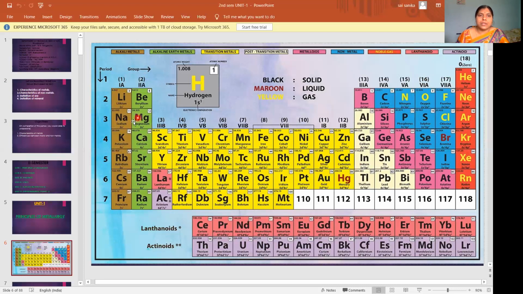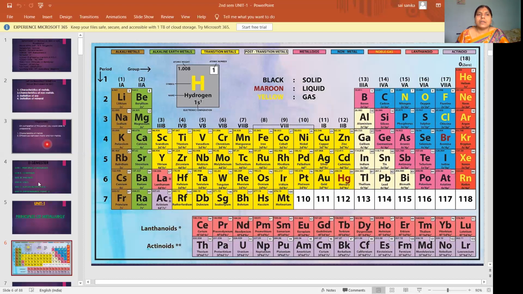Sodium, magnesium, calcium, potassium, barium are all metals. Fluorine, chlorine, bromine, sulfur, oxygen, tellurium are all non-metals. In between, among the D block elements, some are metals and some are metalloids. Metalloids have characters in between metals and non-metals, that is, they have both metallic and non-metallic character. So you got an idea about metals.